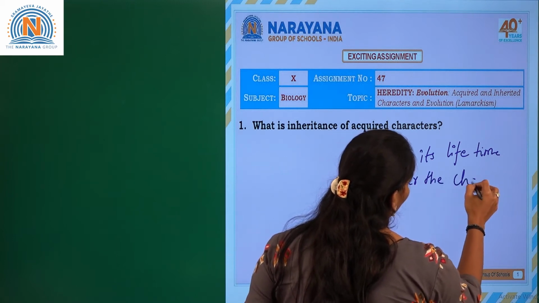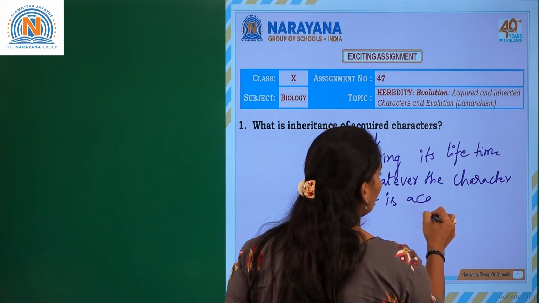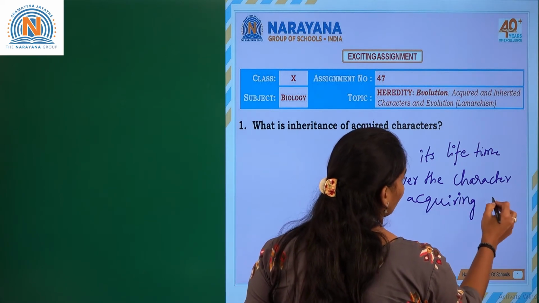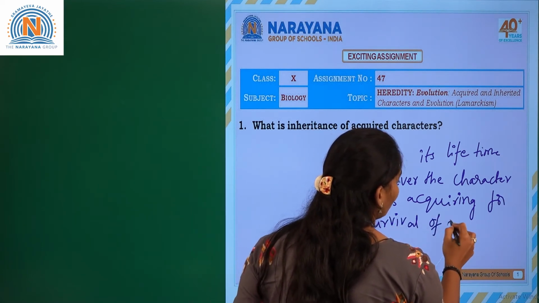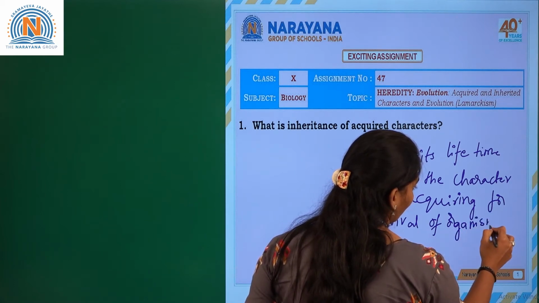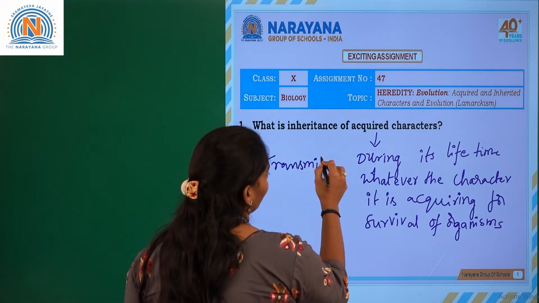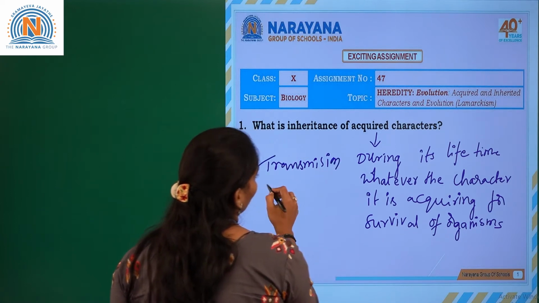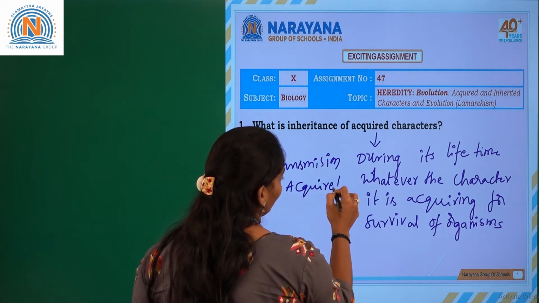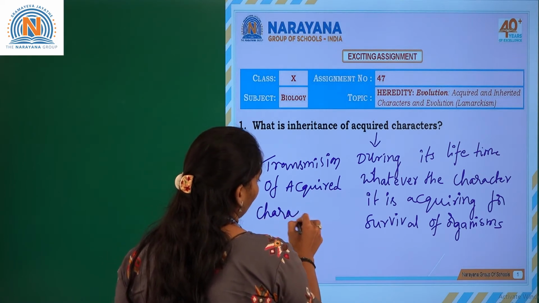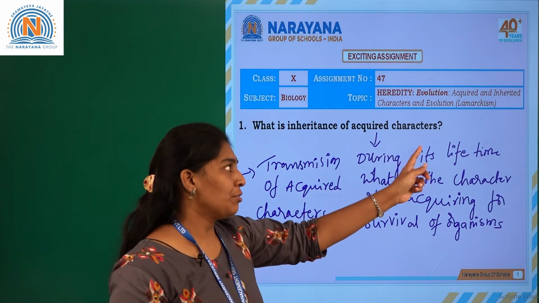So during its lifetime, whatever character it acquires for the survival of the organism, the transmission of those acquired characters is called inheritance of acquired characters.